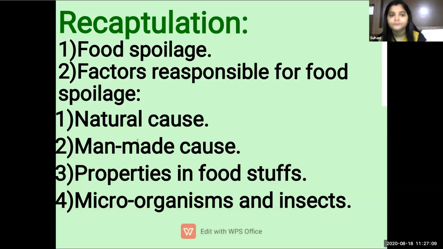So before moving to food protection, preservation, and methods of food protection, let's recall quickly what we have learned yesterday. We have learned about food spoilage, factors responsible for food spoilage. When do we know that the food is spoiled? When we are not able to consume it. And also we have learned 4 factors of food spoilage. First is natural cause, second is man-made cause, third is properties in foodstuff, and fourth is microorganisms and insects.